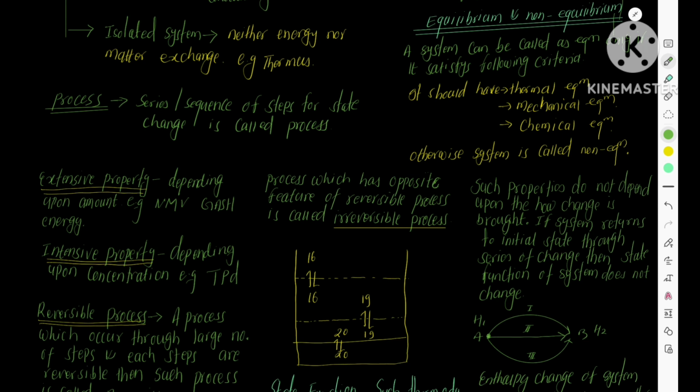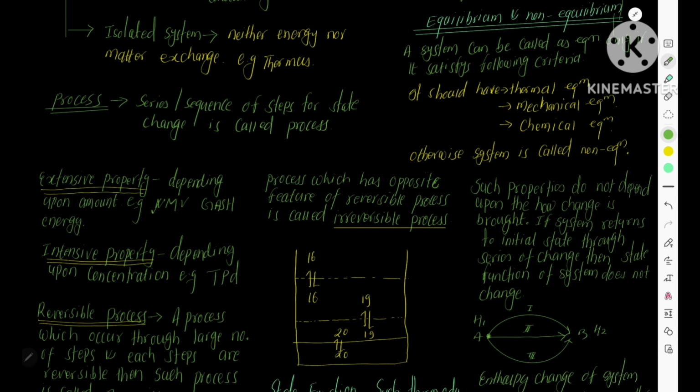Extensive property. What is an extensive property? A property of a thermodynamic system which depends on amount. Examples: number of moles, mass, volume, Gibbs free energy, Helmholtz energy, entropy, enthalpy and energy. You can remember it as n, m, v, g, a, s, h, e, where n represents number of moles, m represents mass, v represents volume, g represents Gibbs free energy, a represents Helmholtz energy, s represents entropy, h represents enthalpy, and e represents energy.